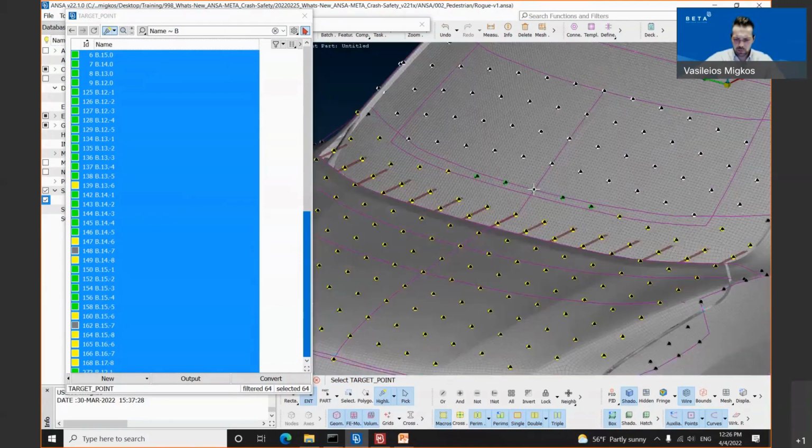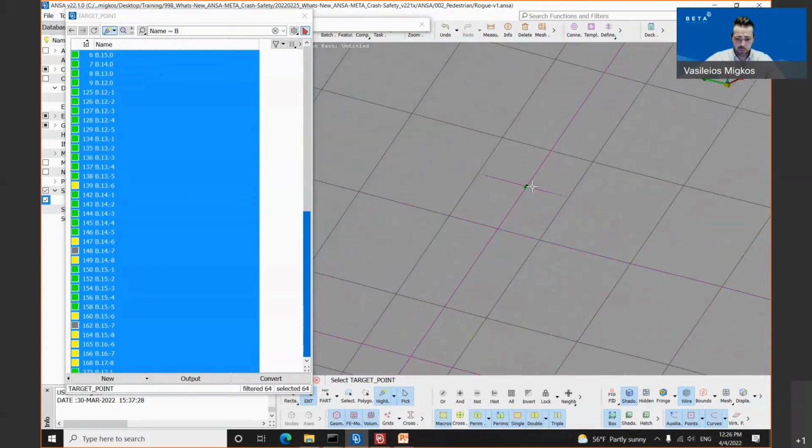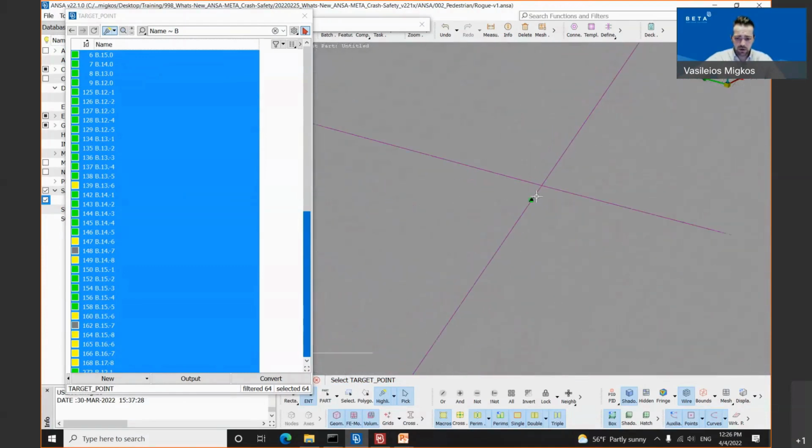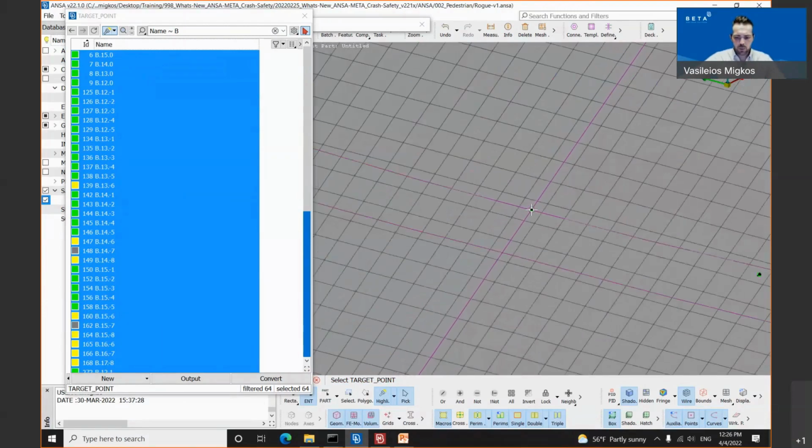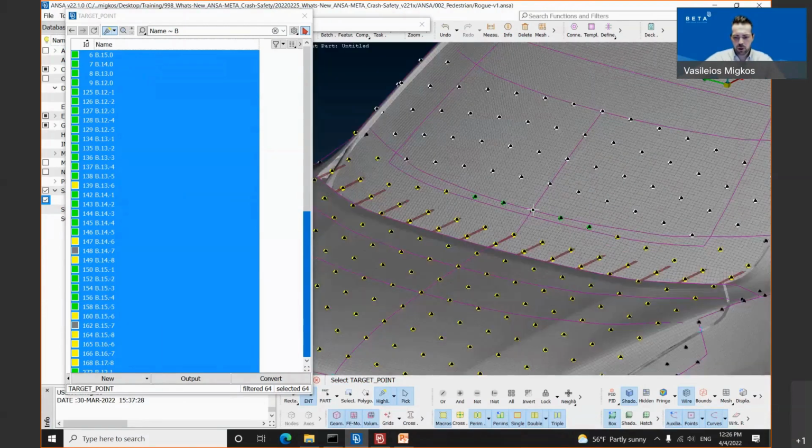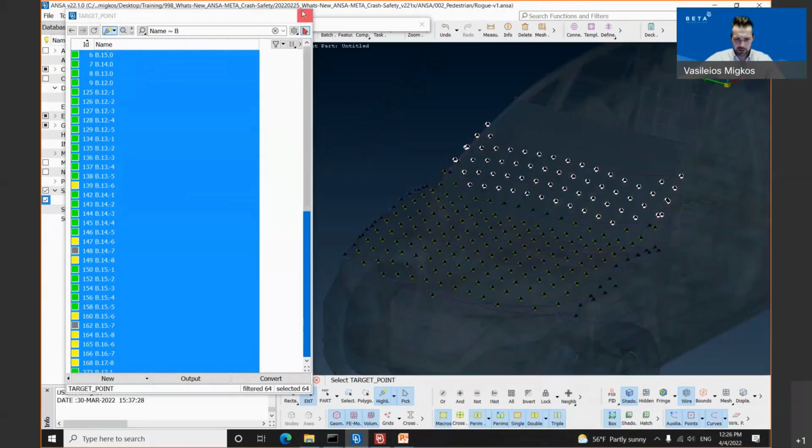Apart from that, just simply look at this point. If I zoom in enough, it lies outside these two edges. That's why it doesn't belong to the target points for the bicyclists.